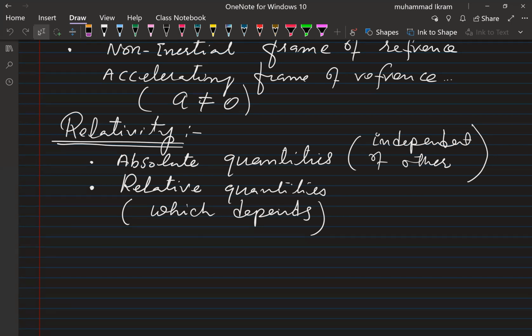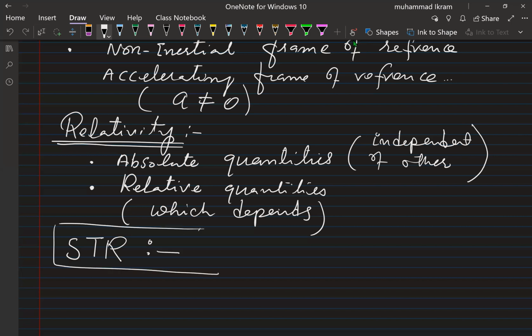So this is today's lecture. Unfortunately, the time is already over, and I would like to start my next lecture from the postulates of the special theory of relativity, which Einstein put forward, right? We will go on with this, and the consequences of relativity we will also explain, inshallah, in our next lecture. Okay, so see you there in the next lecture.